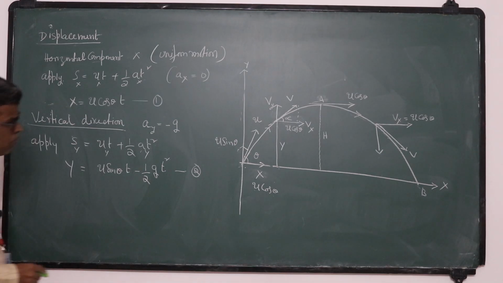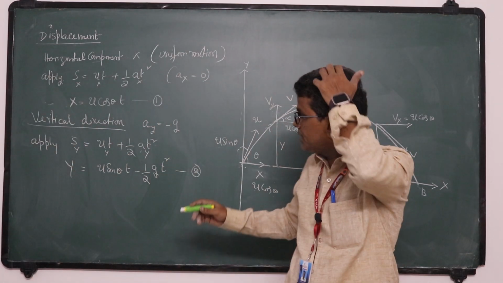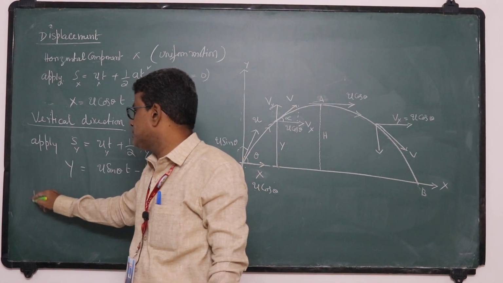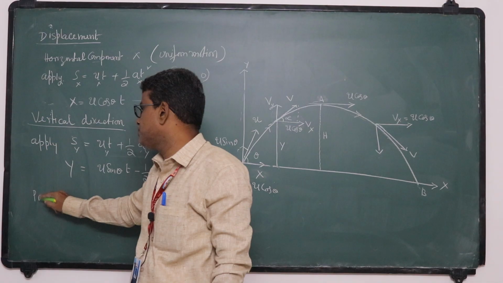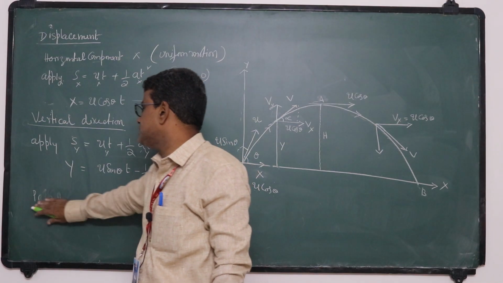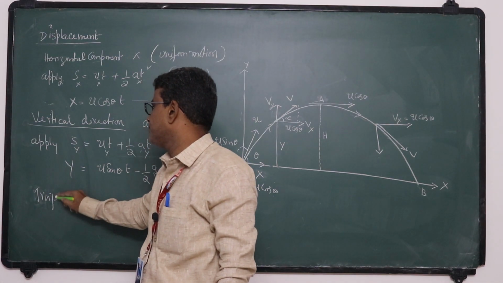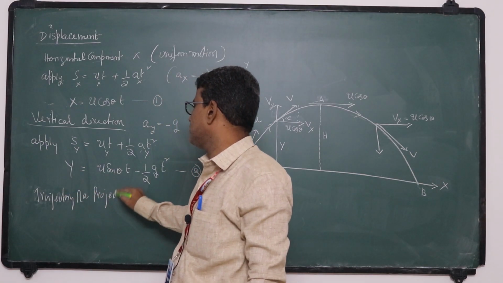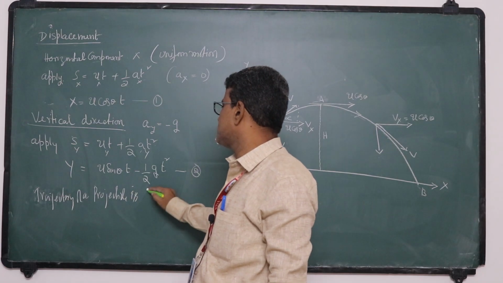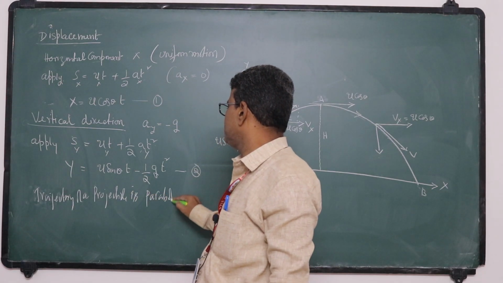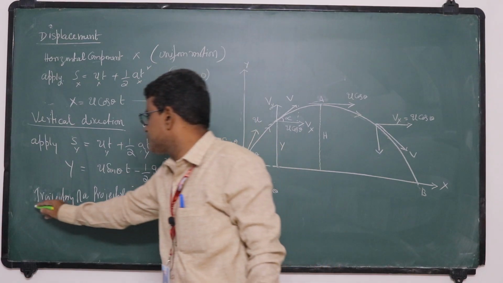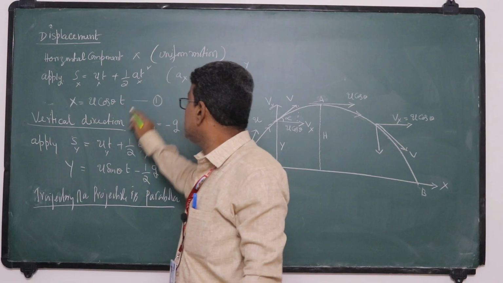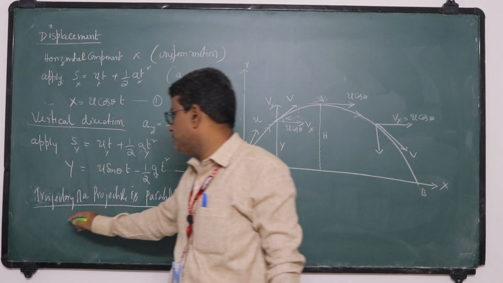Now eliminate t. I want to show that the path of the projectile is a parabola. So to prove that the path of the trajectory of a projectile is a parabola, eliminate t from equations 1 and 2.